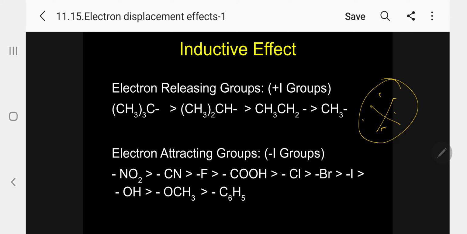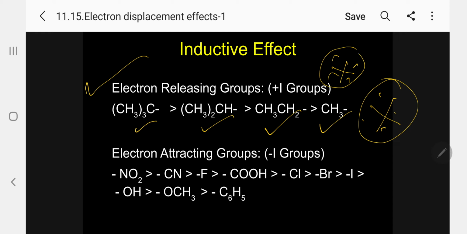Please follow. For electron releasing groups, the order is tertiary butyl is more electron releasing than secondary propyl, which is more electron releasing than primary ethyl, which is more electron releasing than primary methyl. This is the order of plus I.